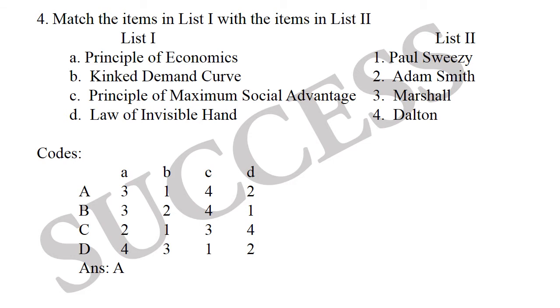It is a book of Alfred Marshall, first published in 1890. So the first one is Principle of Economics, Marshall.